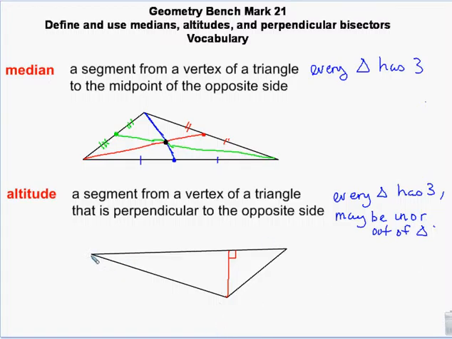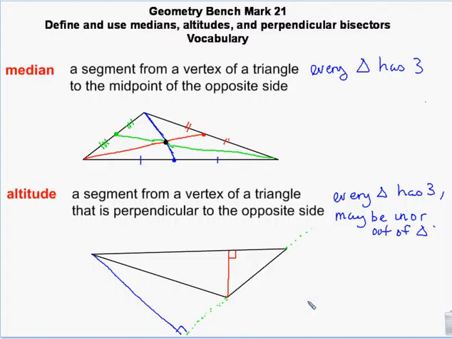But these altitudes, because of the nature of the triangle, sorry, I did that wrong. We want this side. What we would do is extend out the sides like this. And if I'm coming perpendicular to this side over here, you can see it's going to be outside of the triangle.